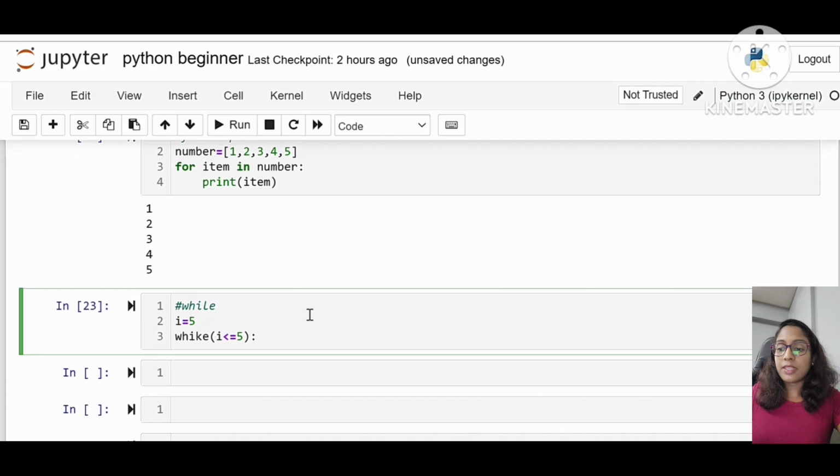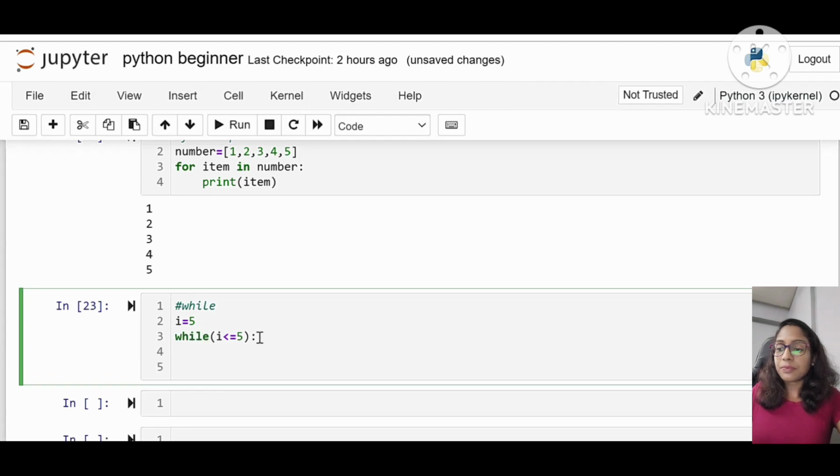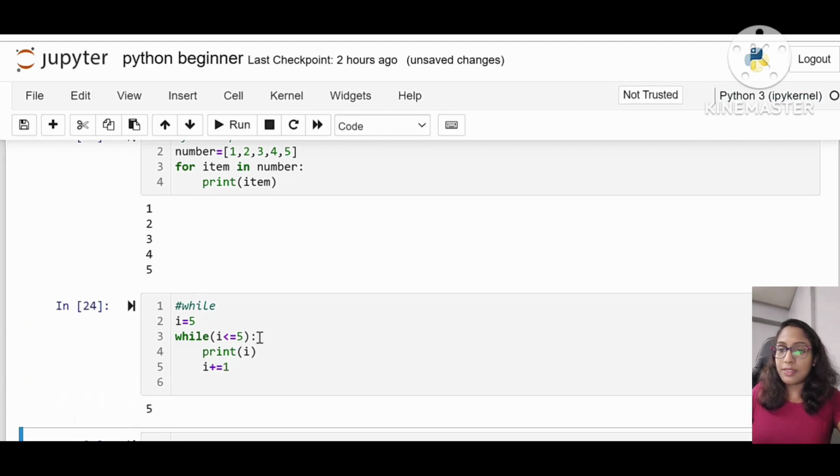So for the while statement, before I start the condition, I'm keeping the I value as 1. Then while I less than or equal to 5, ending with a colon, sorry, a spelling mistake.